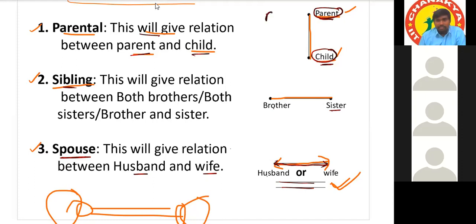If it is a father, the child can be a son or daughter. Father and son, same gender. Father and daughter, different gender. When it comes to sibling relation, brother and brother, same gender. Brother and sister, different gender. But coming to spouse relation, compulsorily they should be of different gender.